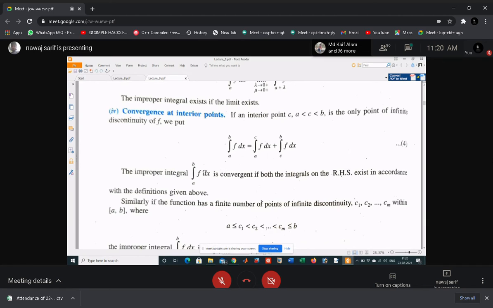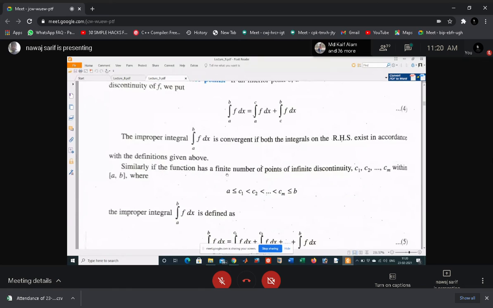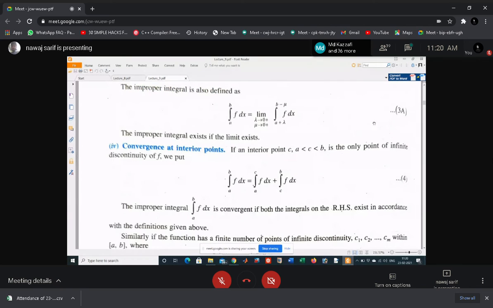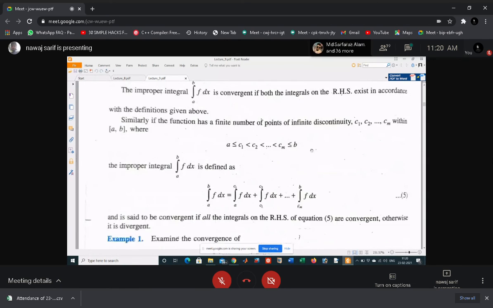There may be one or more than one point of discontinuity in the interval between a and b. So for example, integral a to b f(x) dx can be written as a to c1, c1 to c2, up to cm to b.